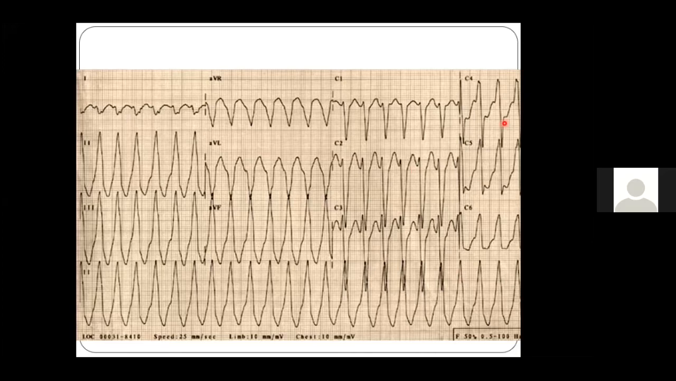So second, you have to jump to the next criterion, which is the presence of an intrinsicoid deflection. From the beginning of R to the nadir of S, it is not more than 100 milliseconds. So we move to the third Brugada criterion, the presence of AV dissociation. In this ECG, there is no AV dissociation. So the fourth is the presence of morphological criteria.